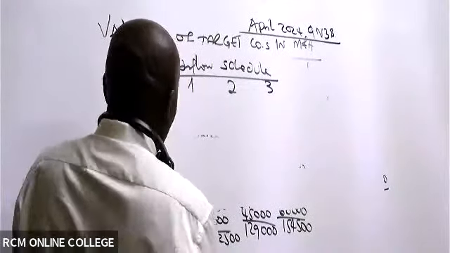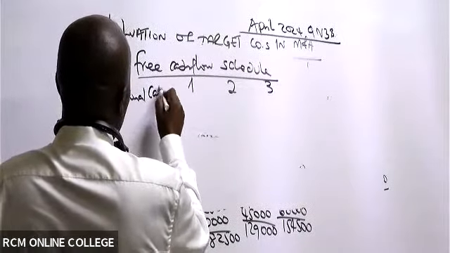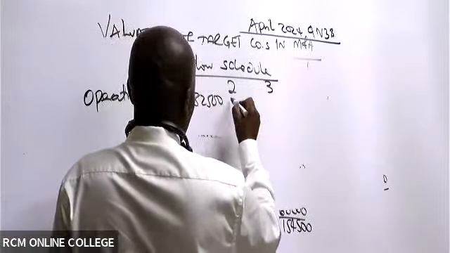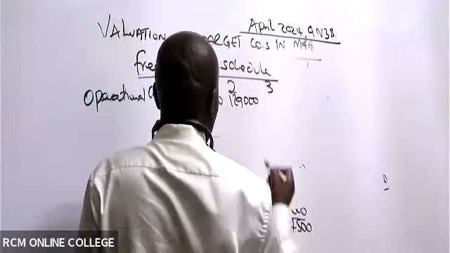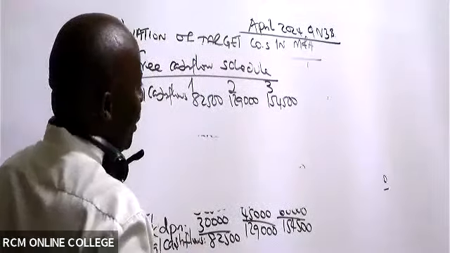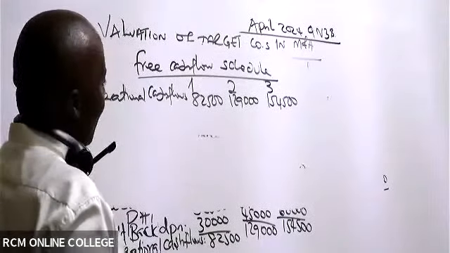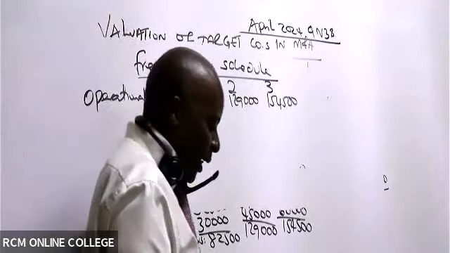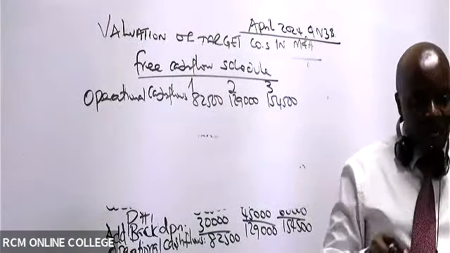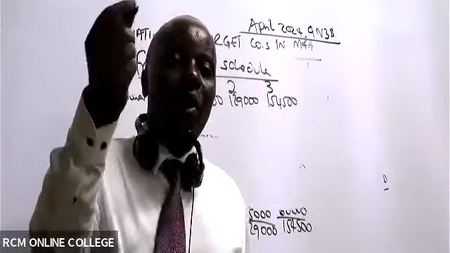So we have operational cash flows. The first one is 82,500. Then we have 129,000. Then we have 154,500. You see now, this is what our assets are able to generate as cash flows. But we can't pay ourselves all this money as dividends. We'll still need to preserve some money within. So how do we preserve some money? Invest in long-term assets.